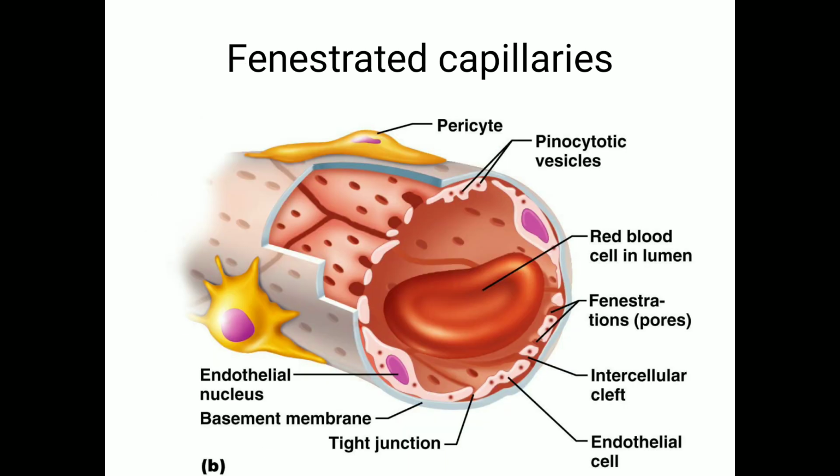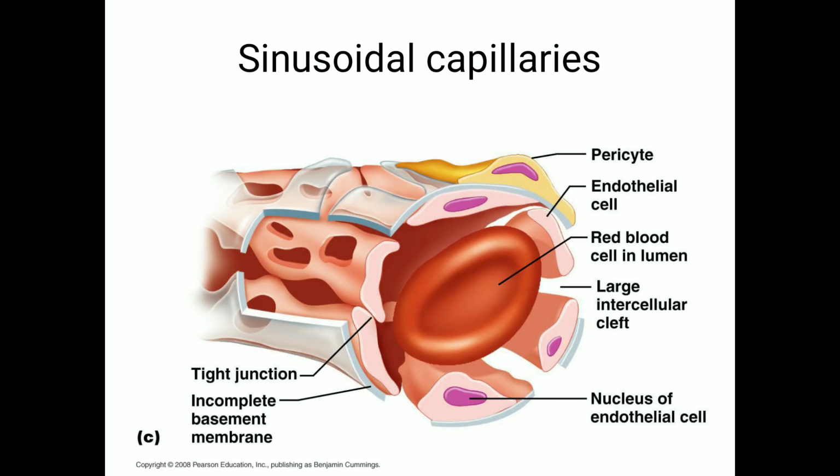Second is fenestrated capillaries. Here a fenestration or pore is seen in the intracellular opening, which serves the function of rapid and large transfer of fluid. Where are the sites of these fenestrated capillaries? They are present in the renal glomeruli, vasa recta, the eye, exocrine and endocrine glands, choroid plexus and intestinal villi. So these are the locations of fenestrated capillaries. The last is the sinusoidal capillaries.